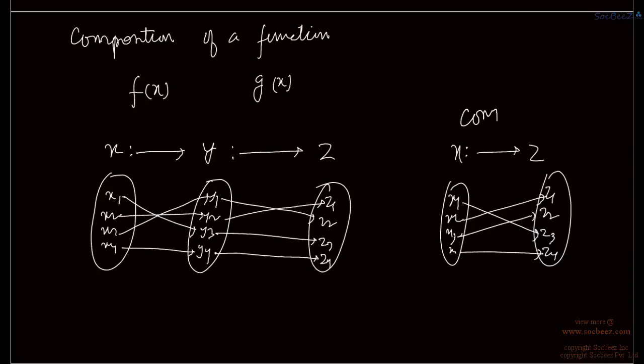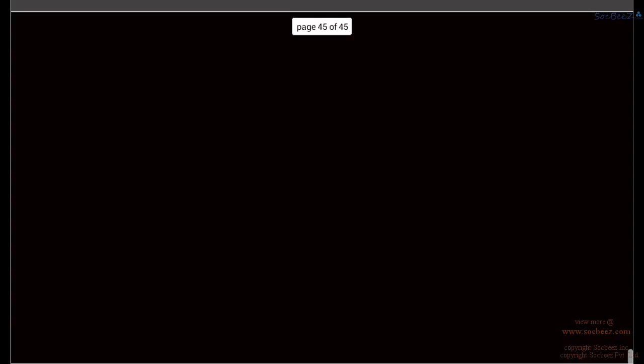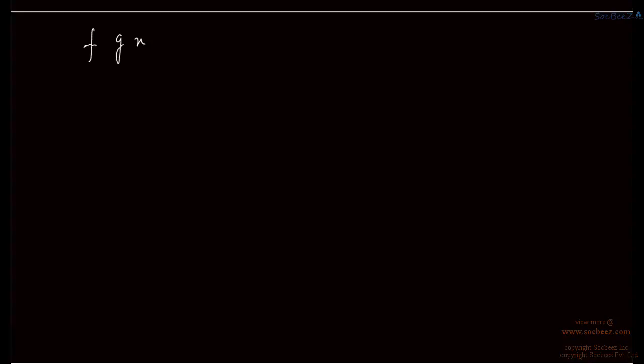So this is basically composition of functions. Say this function we define as f(x), this function we define as g(x). Then this is the composition f of g(x), where we are giving g(x) as input into f(x). We write it like this, f∘g(x).